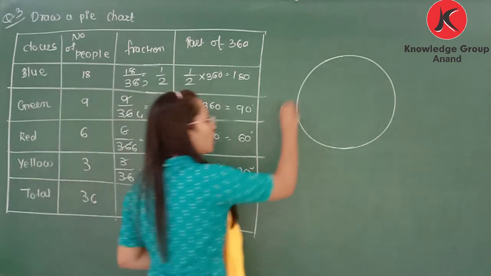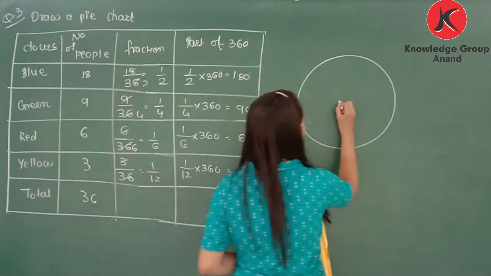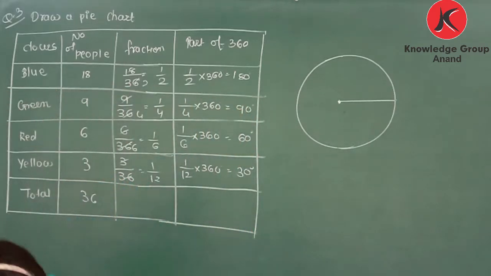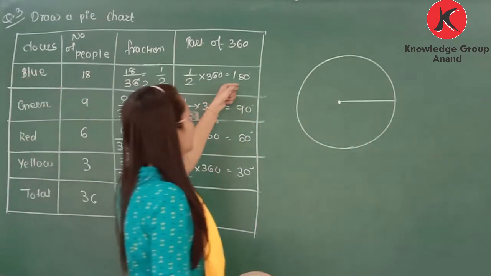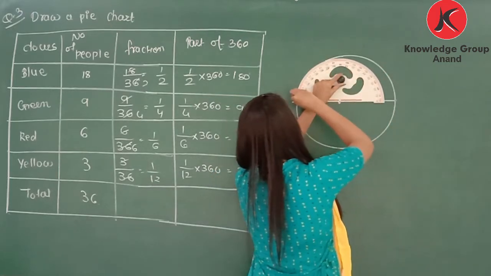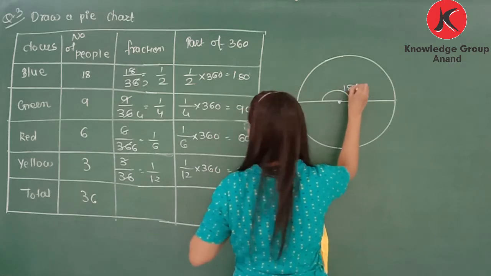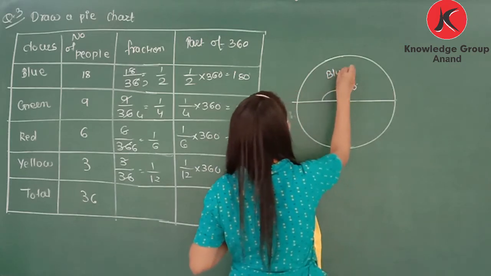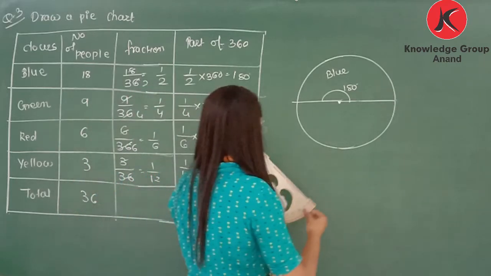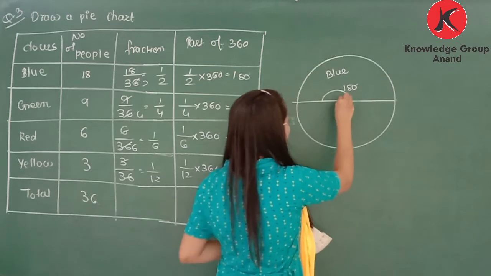Here draw a circle with a convenient radius. Now from the center draw a line. Okay. Now let's first draw 180 degree. Mark 180 degree and draw a line. So this is 180 degree that represents blue color. Now 90 degree represents green color, so from this we will draw 90 degree.